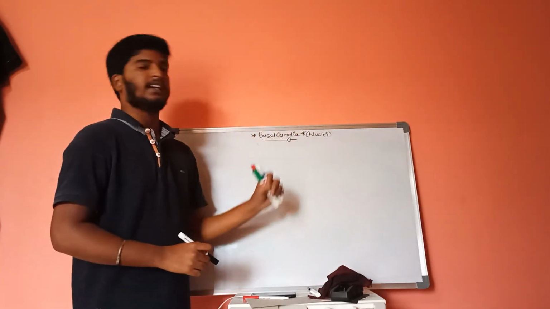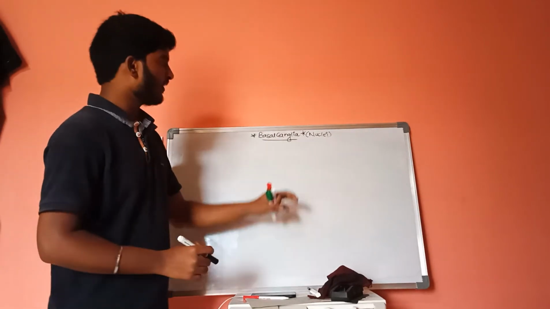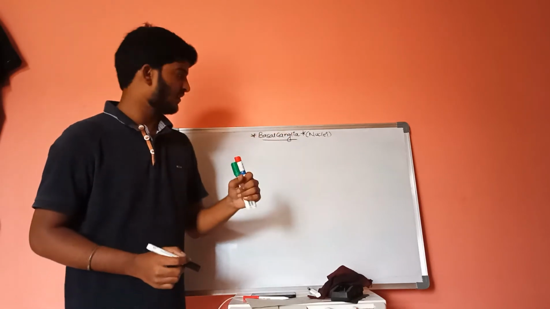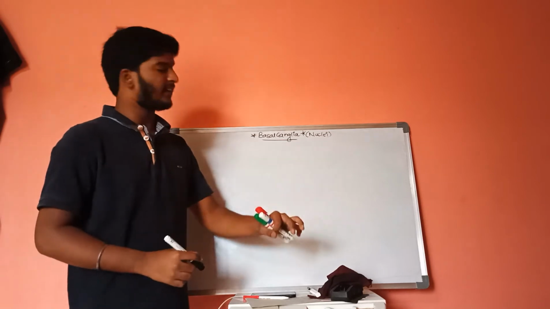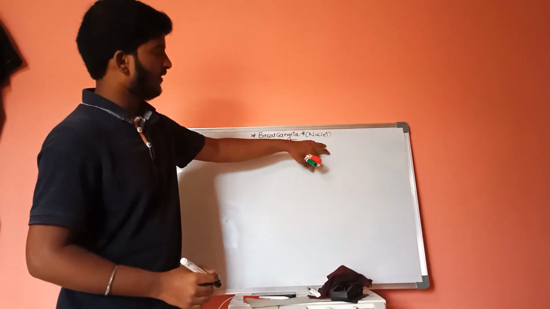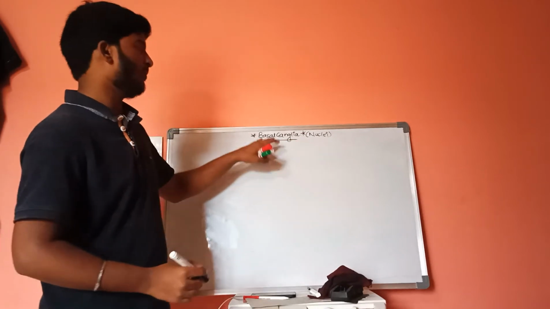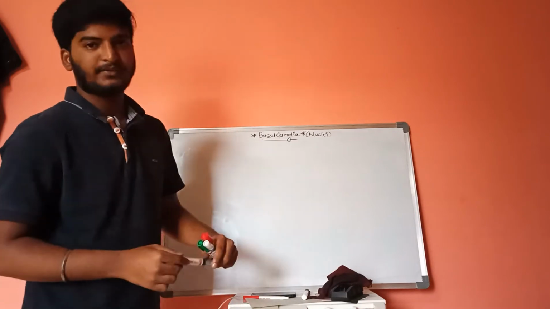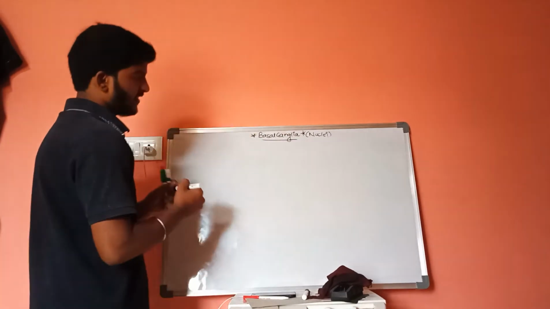what is basal ganglia? Basal ganglia is a sheet of grey matter which is present at the lower side of the cerebral cortex. It is called basal ganglia. And let us consider what the structures involved in basal ganglia are.